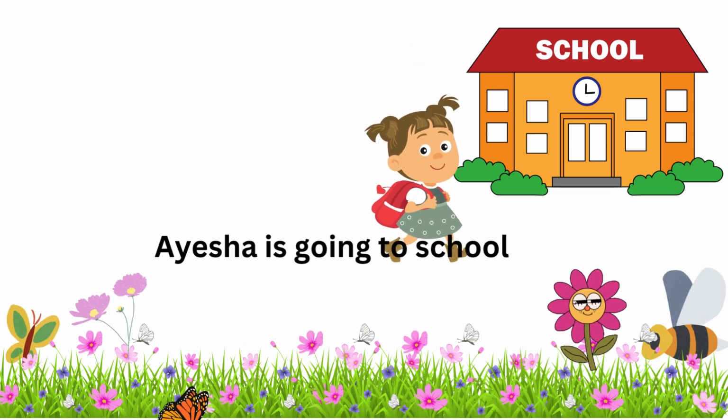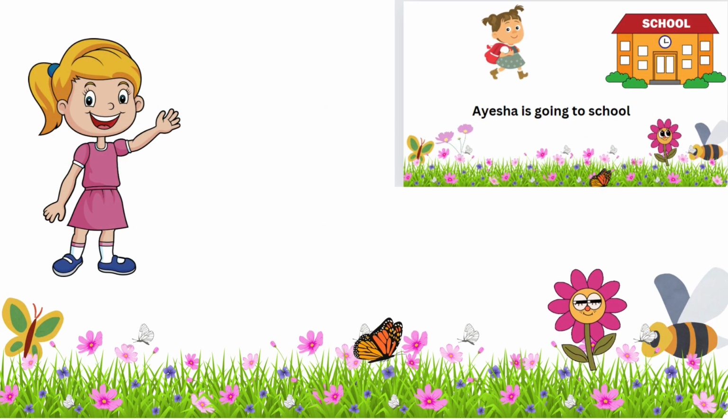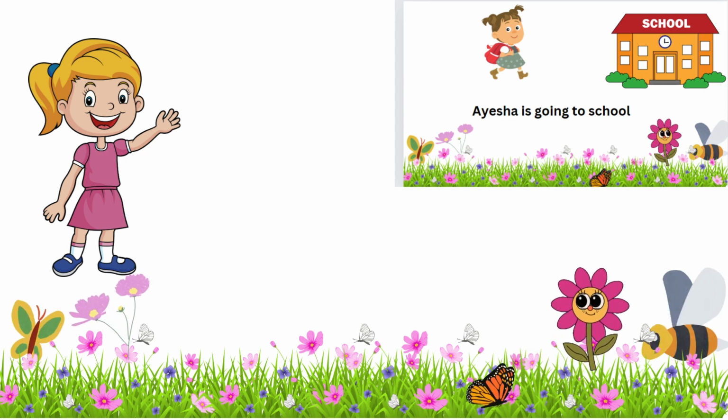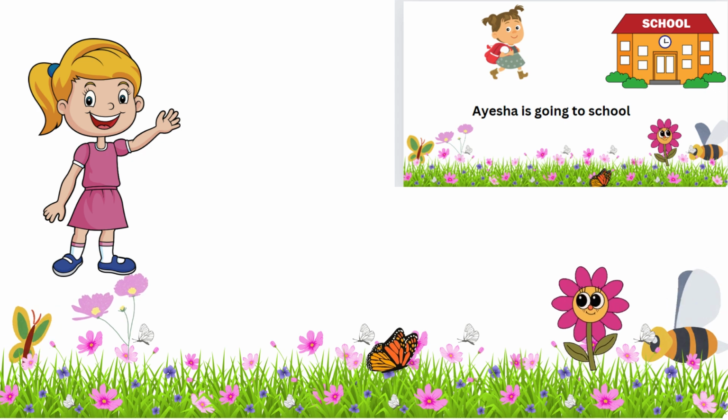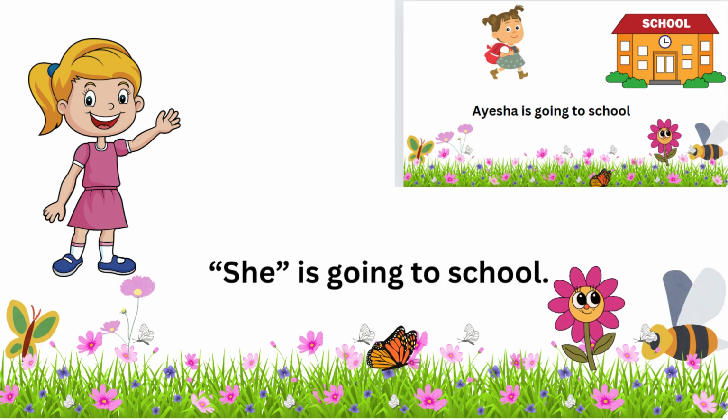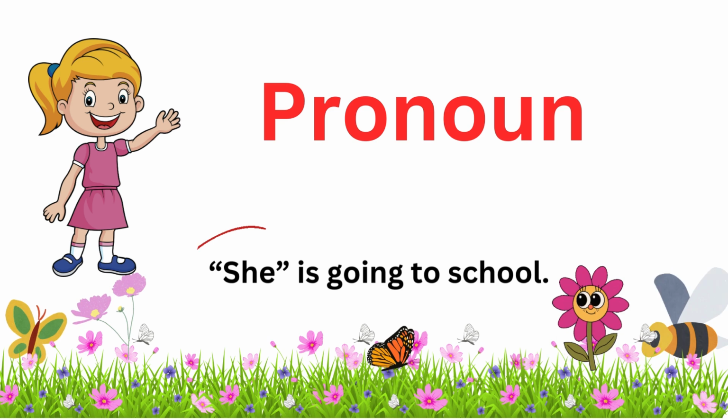Aisha is going to school. In the last page, you read Aisha is going to school. Aisha is a girl, so we use she in the place of Aisha. Now the sentence becomes she is going to school. In this sentence, pronoun is she.